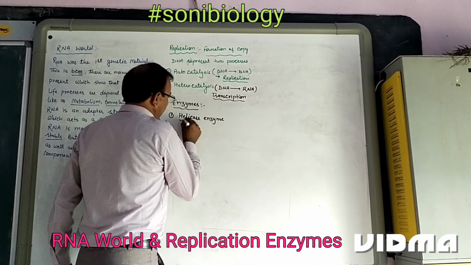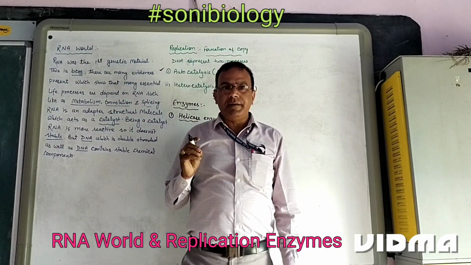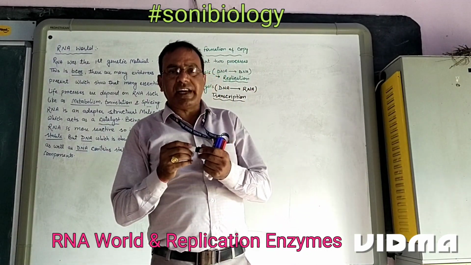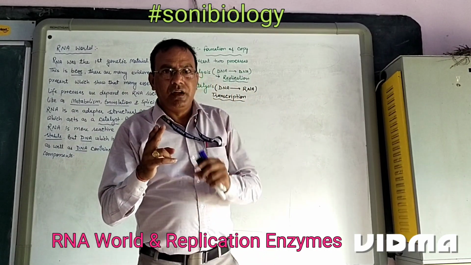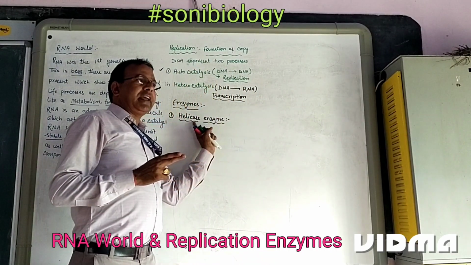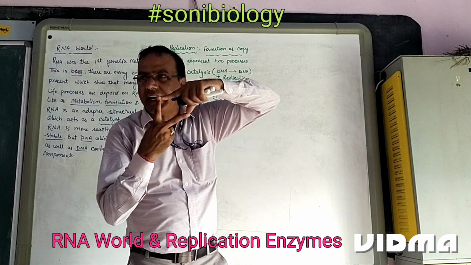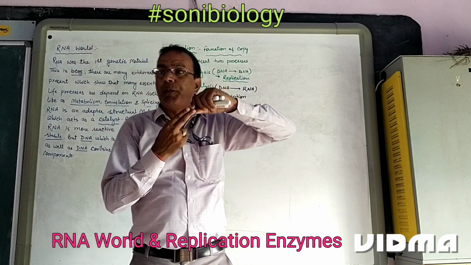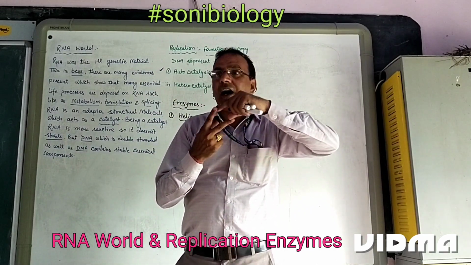What is the role of helicase enzyme? We know that DNA is double-stranded, and both the strands are twisted, coiling over each other. This helicase enzyme unwinds both the strands. Unwinding means breaking the hydrogen bonds between the two strands and unwinding it.